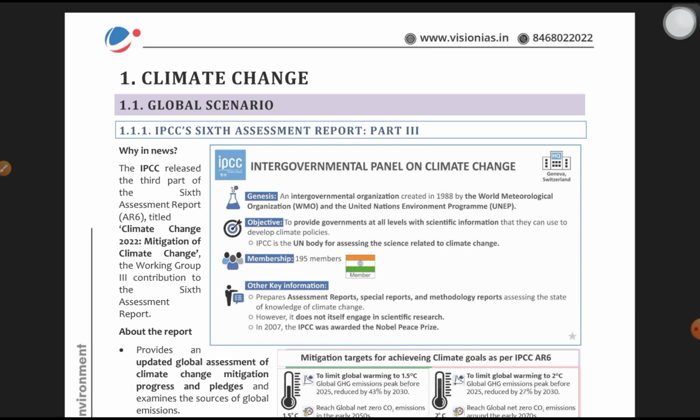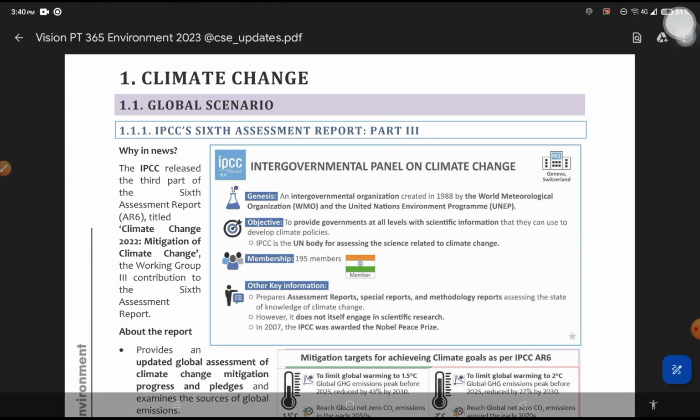Intergovernmental Panel on Climate Change. It is headquartered in Geneva, Switzerland. It is an intergovernmental panel that we have to understand. It is an organization which was created in 1988 by the World Meteorological Organization, WMO, and the United Nations Environment Program.